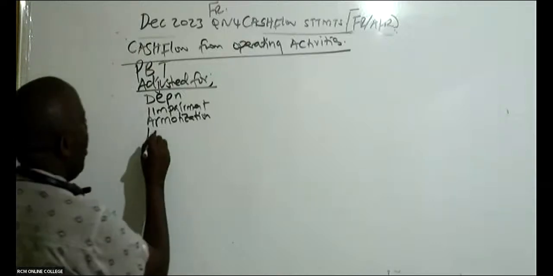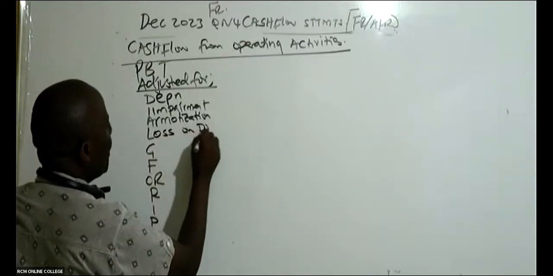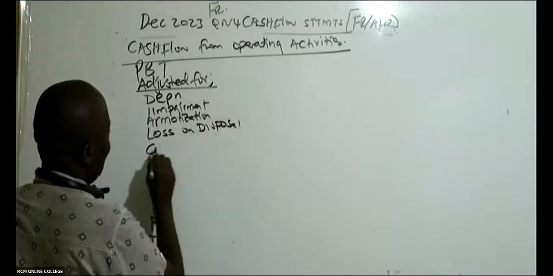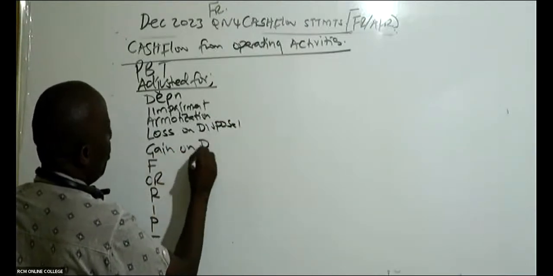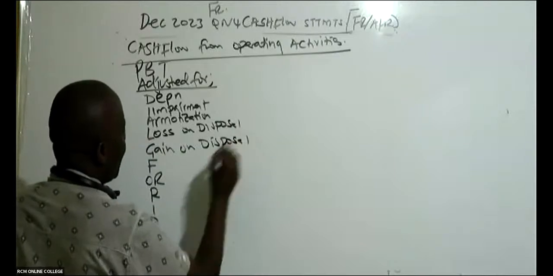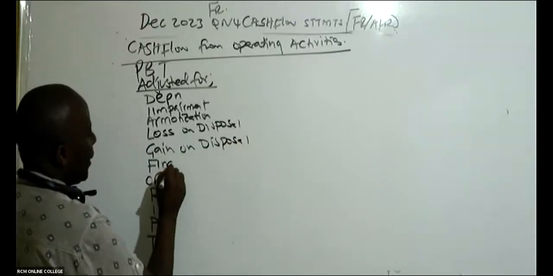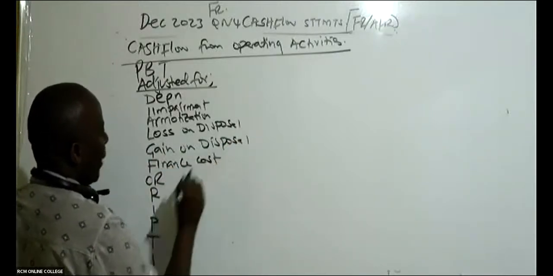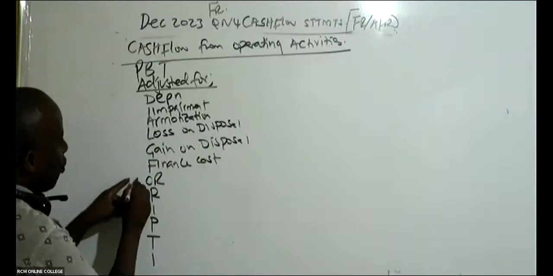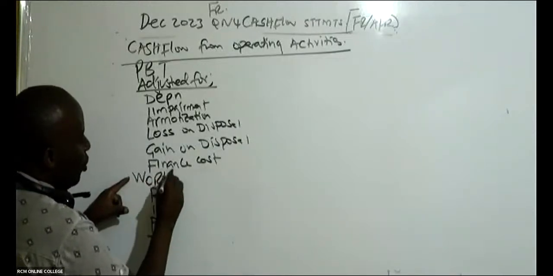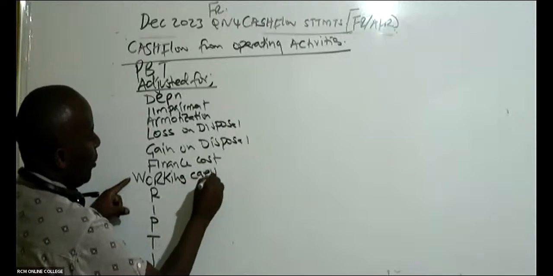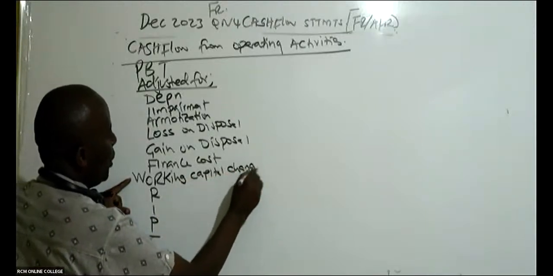We have loss on disposal, gain on disposal when you dispose assets. This is the finance cost. This stands for working capital. You write here: working capital changes.